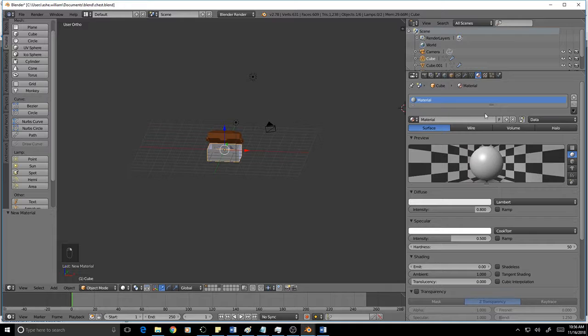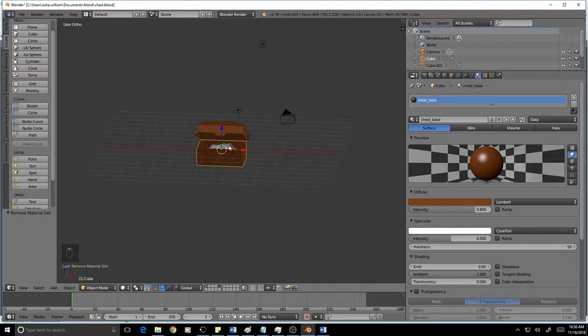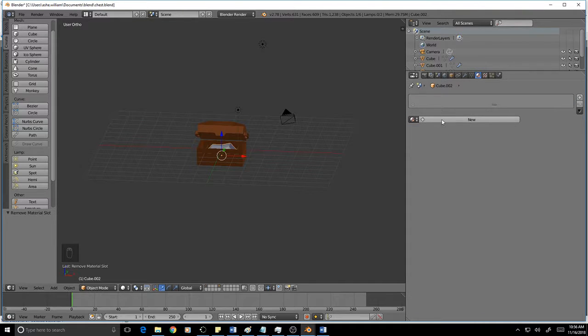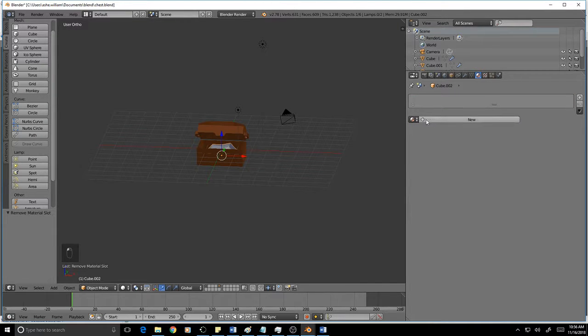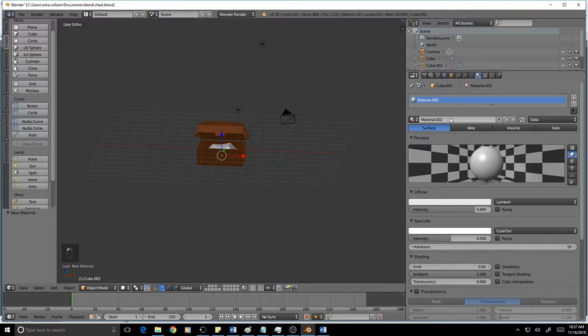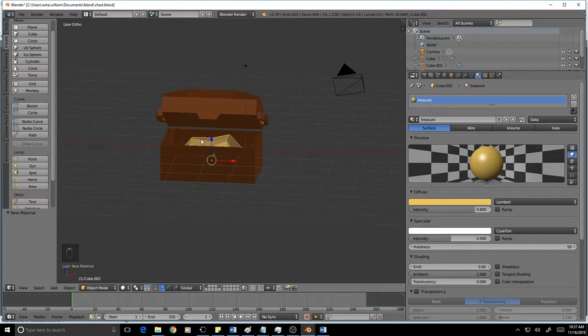Okay, and then what I'm going to do here is I'm going to just take away that material slot, add chest base to the base, and then my lump of treasure or whatever, I'm going to add a new material. Take away the gray one, add a new material. I'm going to call this treasure, and I'm going to set it to a yellowish goldy color, and that looks really good.